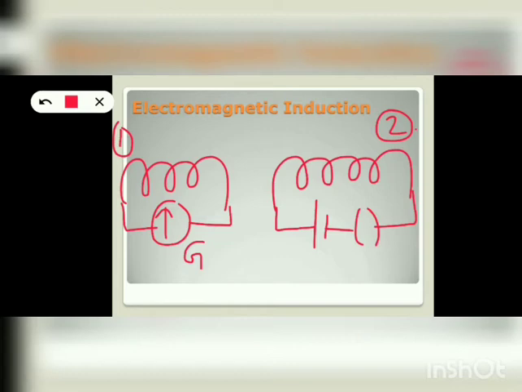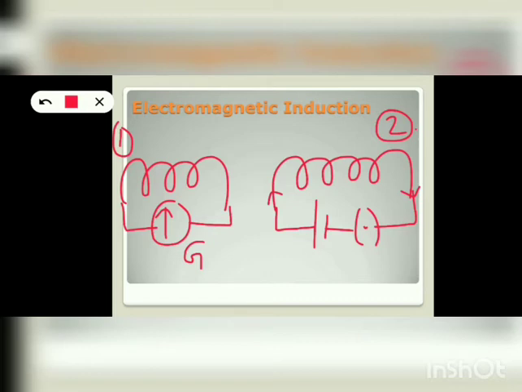Now Faraday closed the key in coil 2. So what happens whenever the key is closed? A current flows through the coil 2, right? But he doesn't move this coil. The coil 2 was at rest. He didn't move the coil 2.